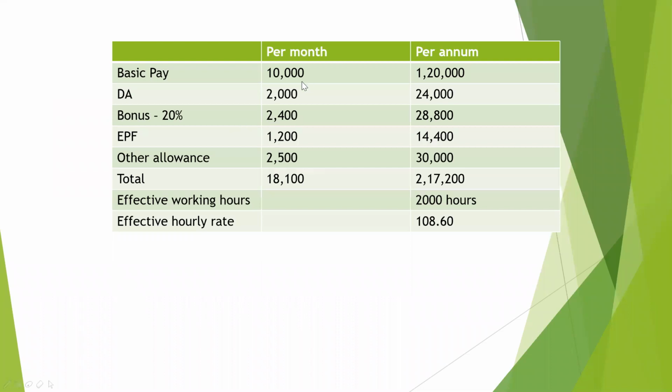The basic pay is 10,000 per month, which will become 1,20,000 per annum. Dearness allowance is given as 2,000 per month. Bonus 20% will become 2,400. Similarly, EPF 1,200, other allowance 2,500, giving us a total emoluments of 18,100 per month or 2,17,200 per annum. The working hours will be 2,000, giving us an hourly rate of 108.6 per hour.